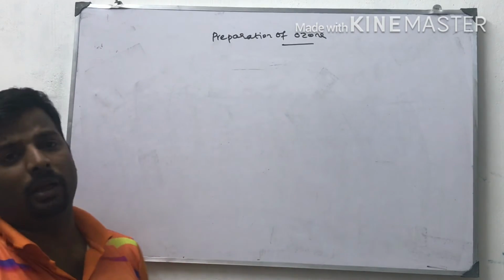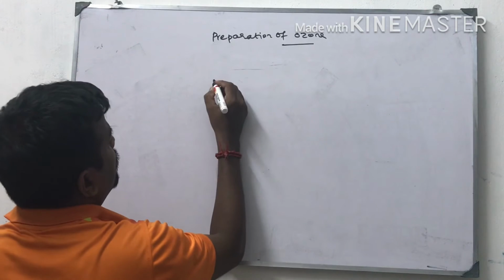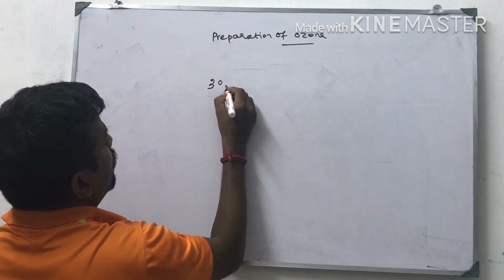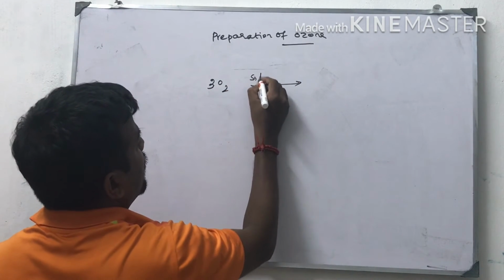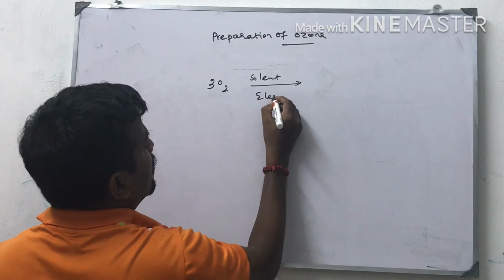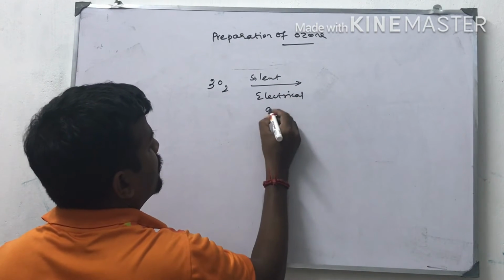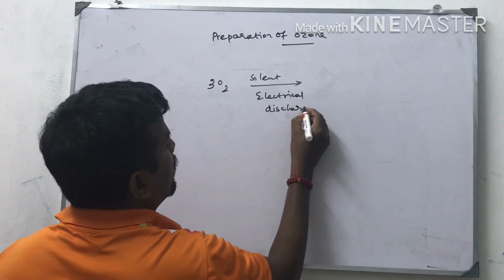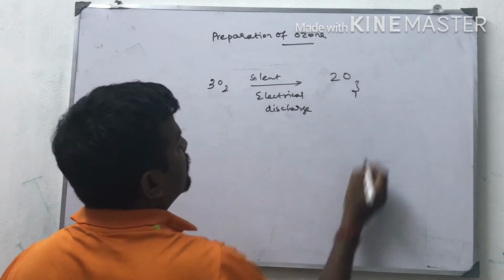I am going to write the preparation of ozone. 3O2, in the presence of silent electrical discharge, gives 2O3.